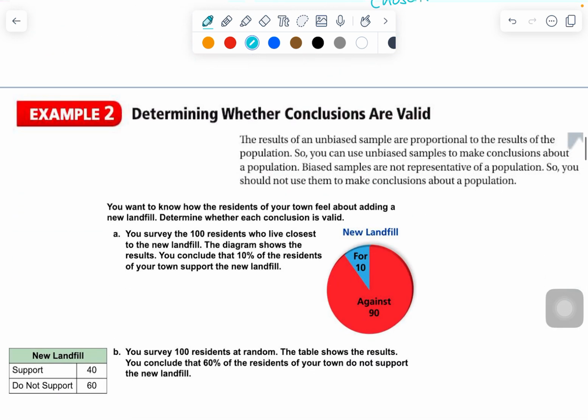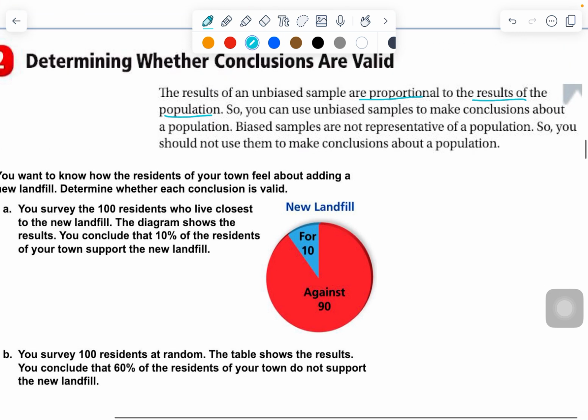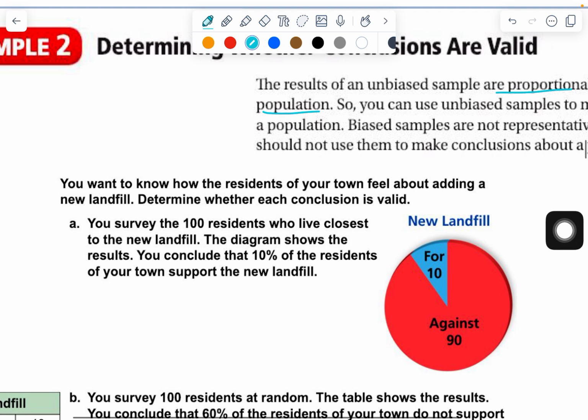Okay, we're on to example 2. The results of an unbiased sample are proportional to the results of a population. So if we've got a really good sample, we can use a proportion and predict what the whole population would do. Okay, so you can use the unbiased samples to make conclusions about the population. Biased samples are not representative of a population, so you should not use them to make conclusions about a population.